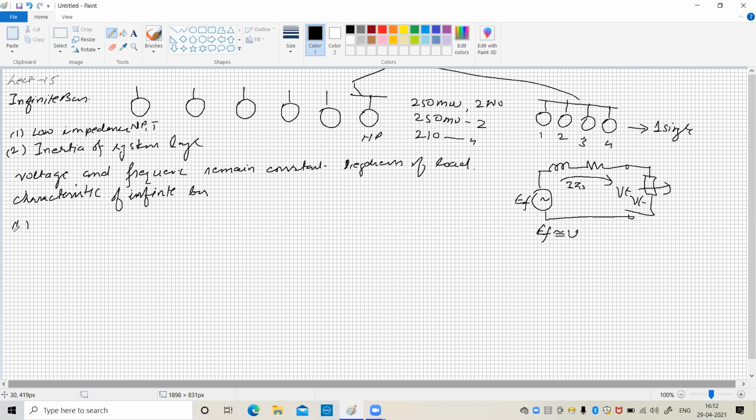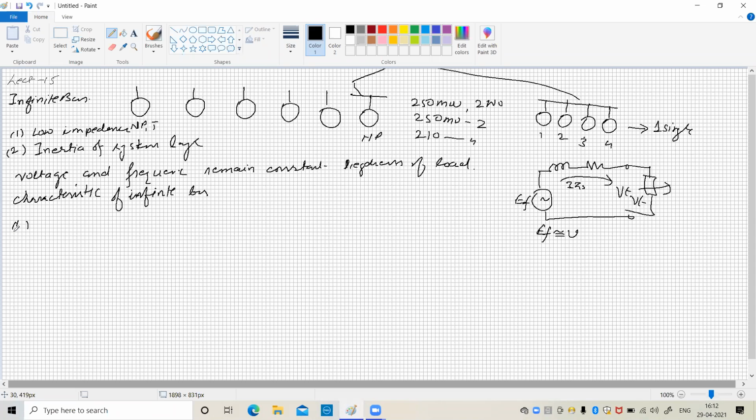Second is the frequency remains constant because the rotational inertia is too large and it does not alter by the incoming machine. Incoming machine is the machine which is connected in parallel with the existing machines. So the number of machines connected form a grid or form an infinite bus.